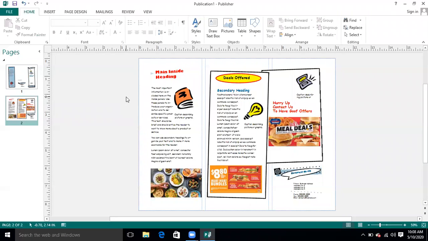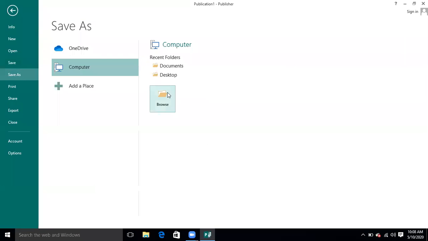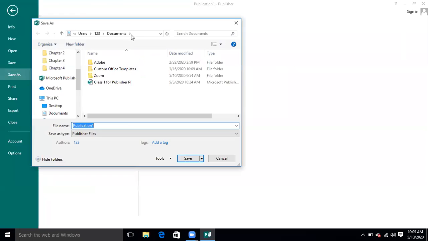This is another topic, how to save a publication. I have already explained this to you last time. We will go to the file option and we will click on the save button. This is how we are going to save our publication. I will click on the save button and I will go to the system by browsing the system. Where do I want to save? For example, in my documents, I am going to save it as food restaurant